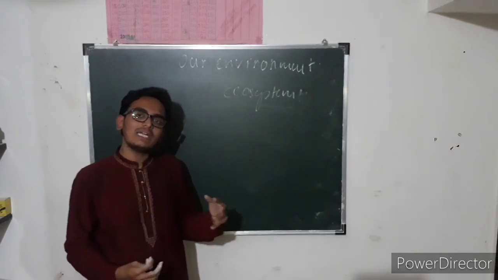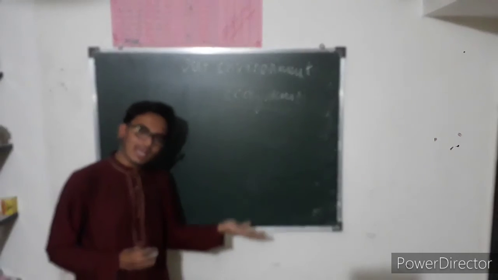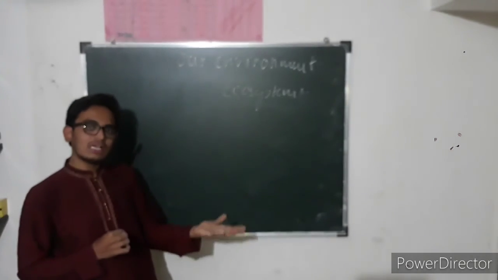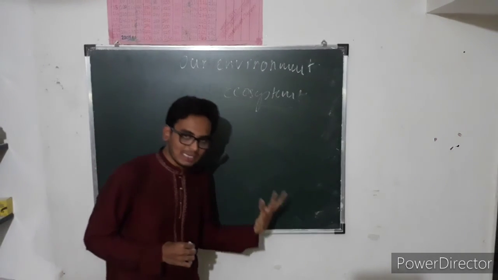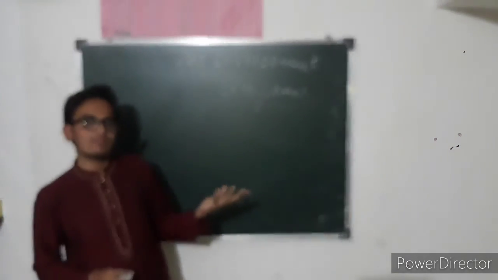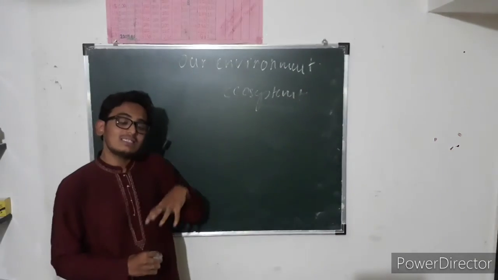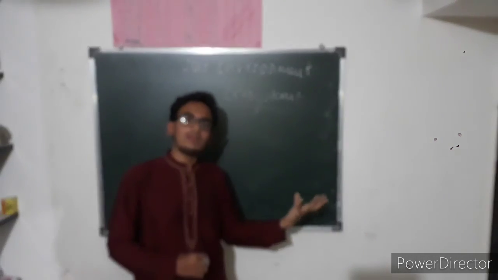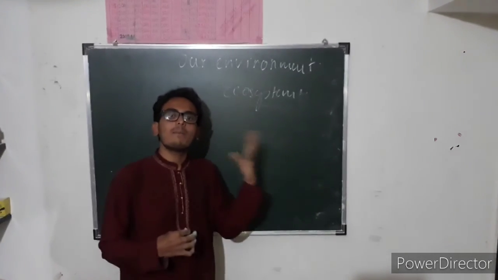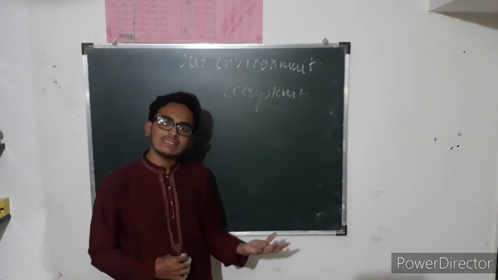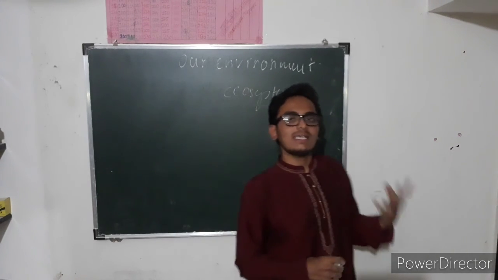So a system which is formed by interaction of one or more living organisms by chemical or physical means is known as ecosystem.